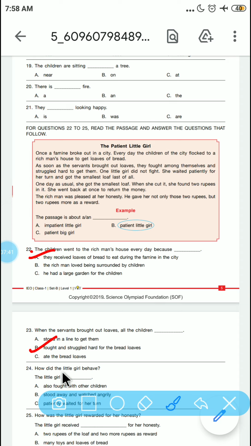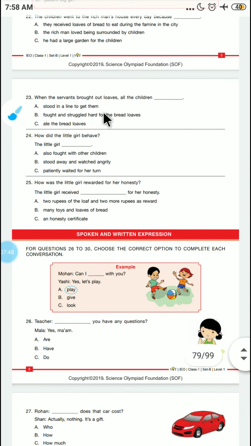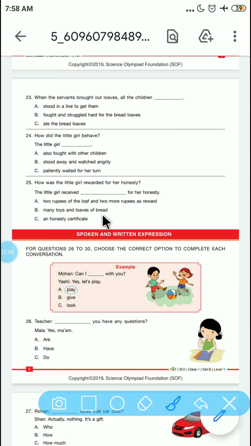24th question. How did the girl behave? The little girl patiently waited for her turn. How was the little girl rewarded for her honesty? The little girl received 2 rupees for the loaf and 2 more as a reward.